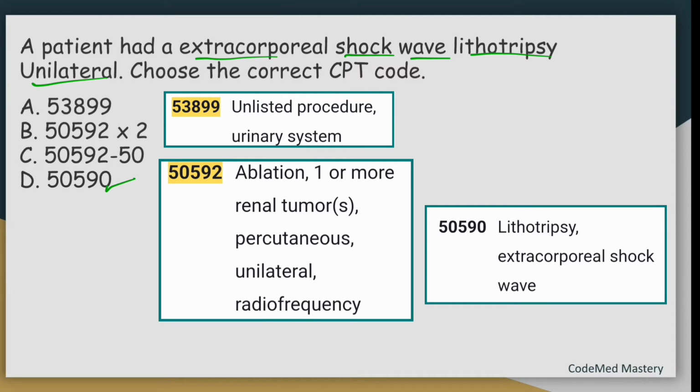Option A 53899 is for unlisted procedure of urinary system. But there is a code present for extracorporeal shockwave lithotripsy, that is 50590. So we should not code for unlisted procedure.